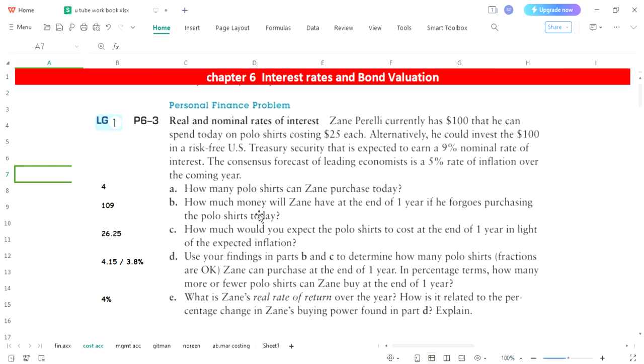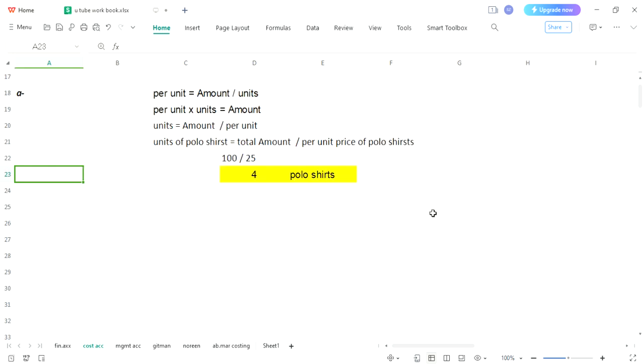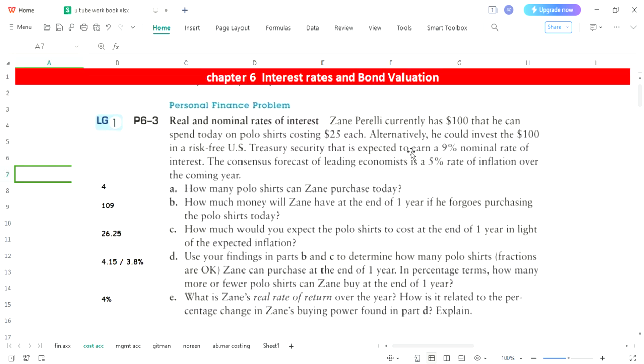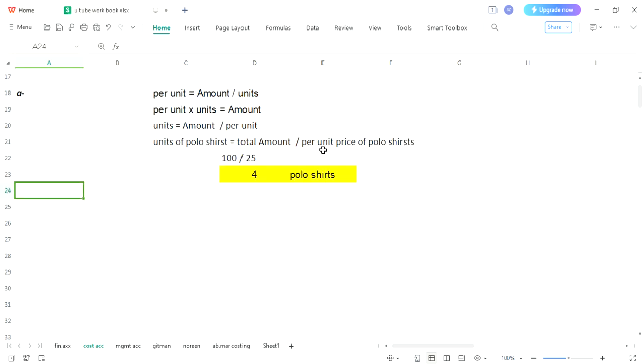How much total money will Zan have at the end of first year? For that you will again be understanding this point. 9% nominal rate would be provided if he is going to invest. So instead of buying shares, he had decided to invest that amount in treasury.